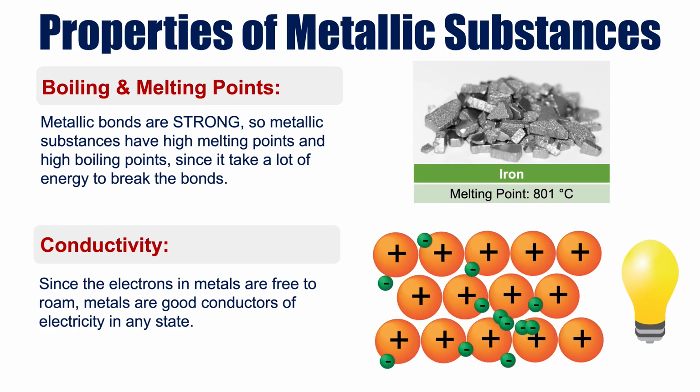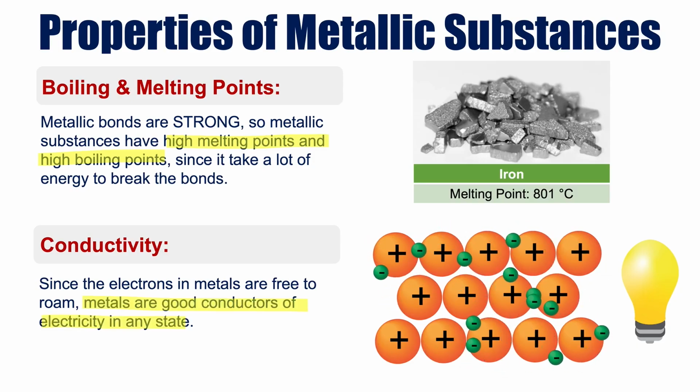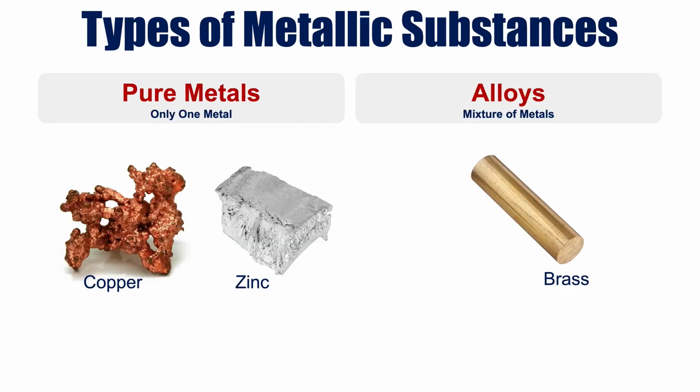So in terms of the properties of a metallic substance, metallic bonds are strong. So as a result, they have high melting points and high boiling points, and they're generally going to be solids at room temperature. Within that metallic lattice structure, you have those negatively charged electrons that are able to roam and move around freely and easily. So as a result, metallic substances are going to be good conductors in any state. Think of a copper wire, it's in the solid state and it's still conducting. So something that's metallic will conduct in any state.